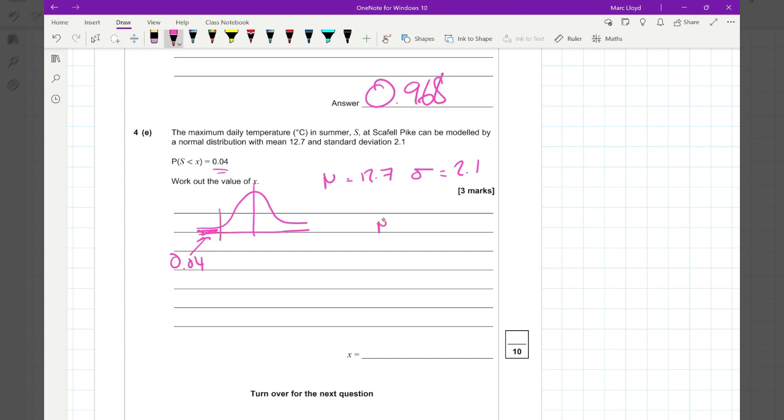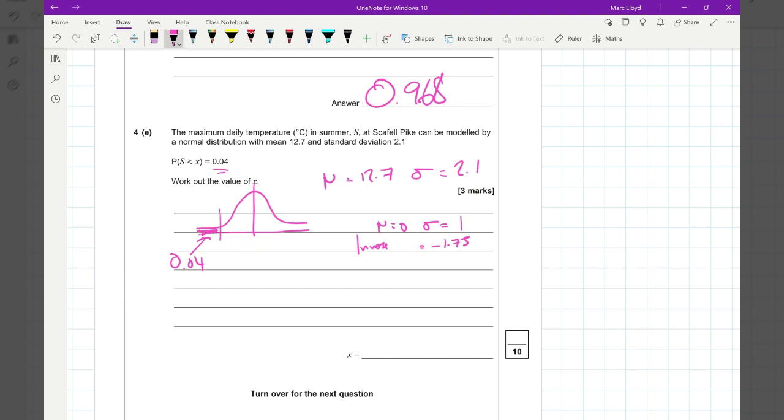So we put this into our standardized. In our standardized, mu is going to be 0. The standard deviation is 1. We're going to use our inverse normal. I'm just going to do that on the calculator while I'm with you, actually, just want to double check while I talk you through it. So the inverse normal, the tail you want is on the left. The area is 0.04. We've got the standard deviation of 1 and the mean of 0, which gives us -1.75. It carries on 0.068, but I've just rounded it there.